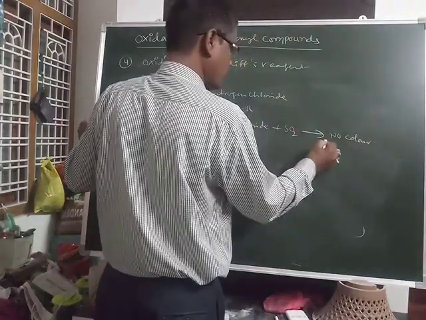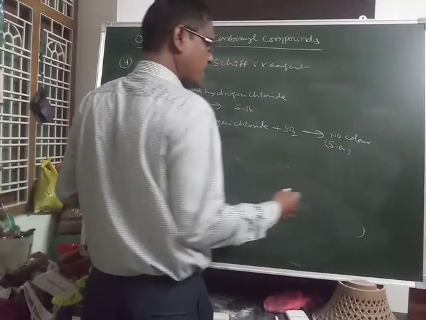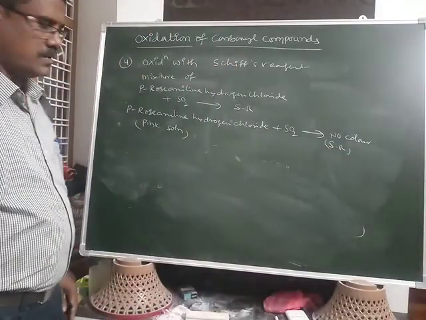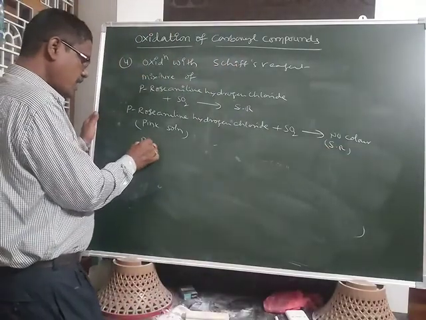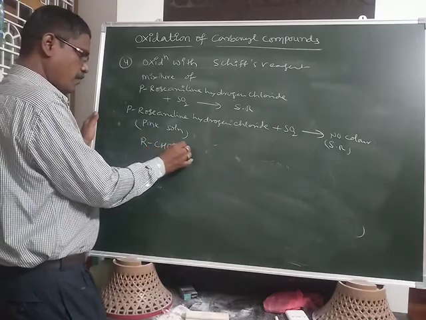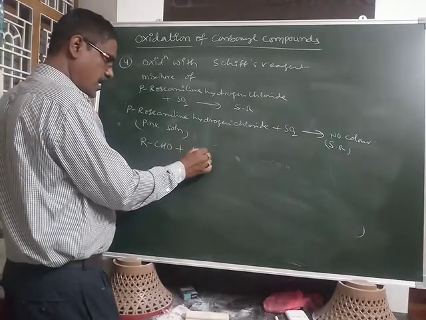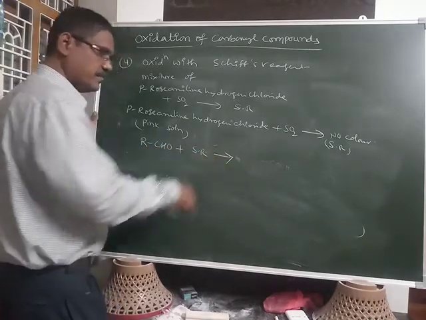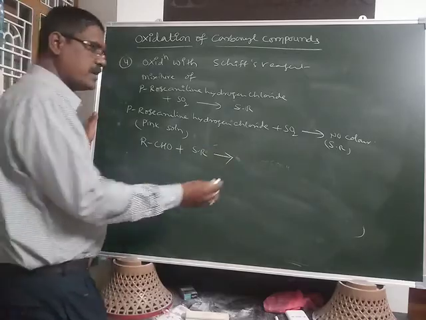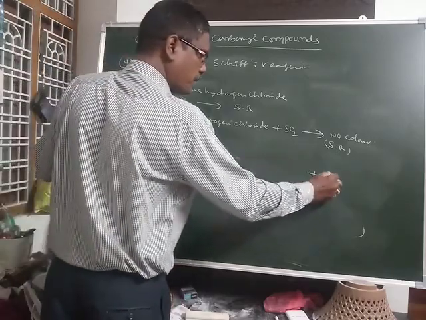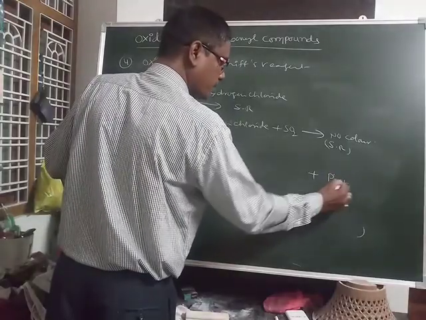That means Schiff's reagent is a colorless solution. When the aldehyde is added to Schiff's reagent, again the pink colored solution appears.